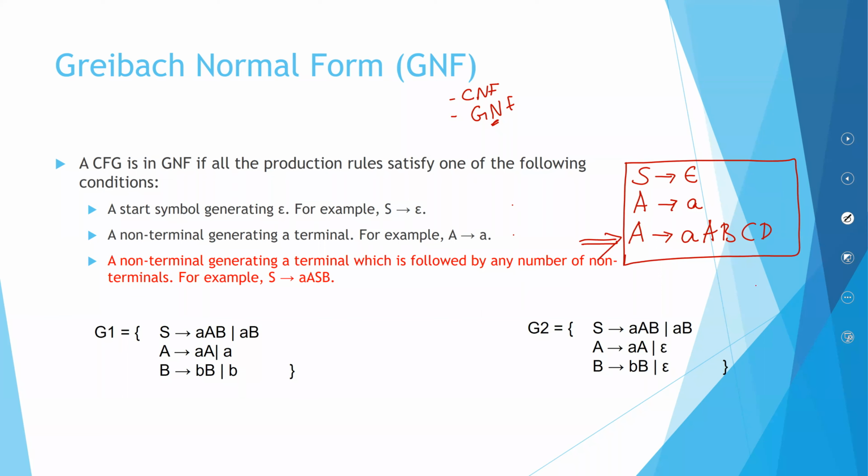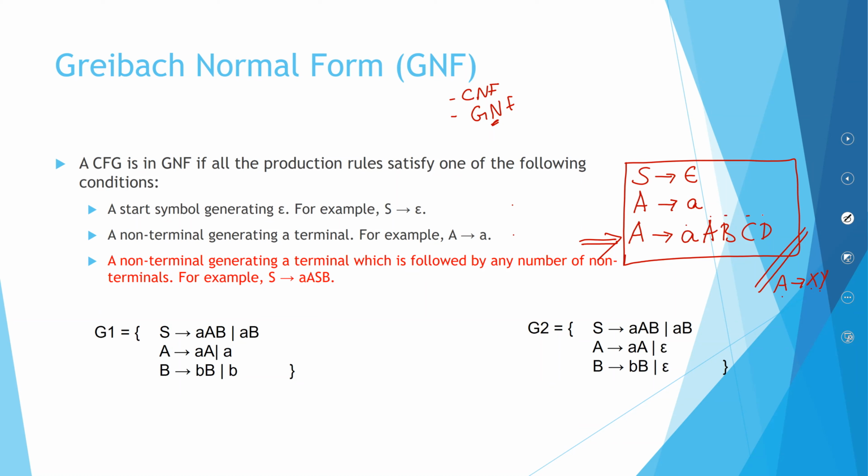Now, in CNF the format was A gives XY, a non-terminal giving rise to two non-terminals. Here it is a bit different. You should have a terminal followed by any number of non-terminals.